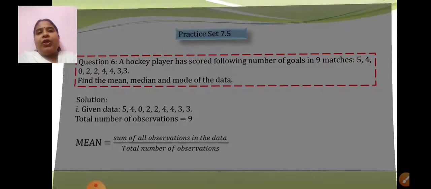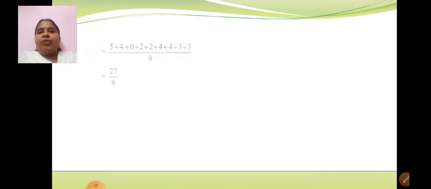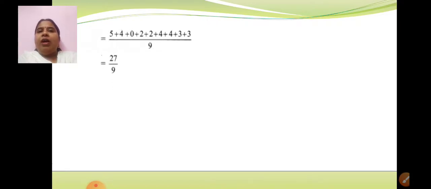Then, as I have calculated, add all the observations, you get 27, and the number of observations is 9. When we divide it, the answer we get is 3. Then the final answer: therefore the mean of the given data is 3. Put it in a box. This is one part of the answer. We are supposed to find the mean, median and mode, so the mean part is over.